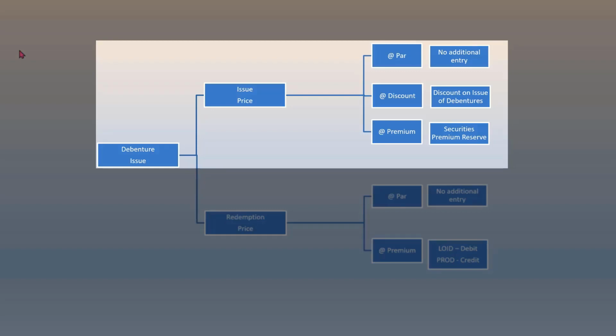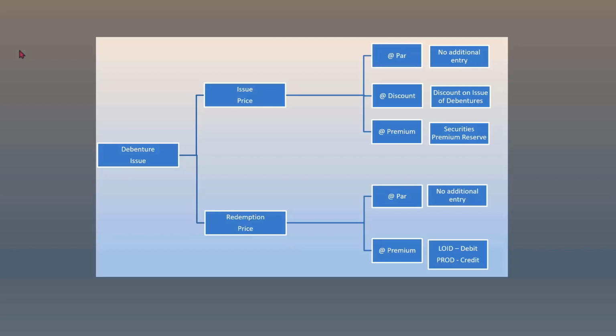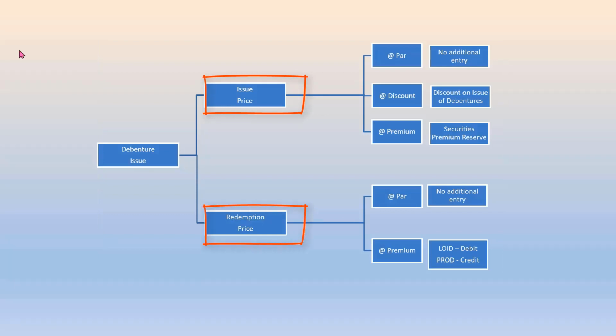We are now being introduced to a combination of terms that a debenture may have. Terms attached to the issue price of debentures and terms attached to its redemption price. Now, redemption simply means paying back of debenture amounts to debenture holders after maturity.